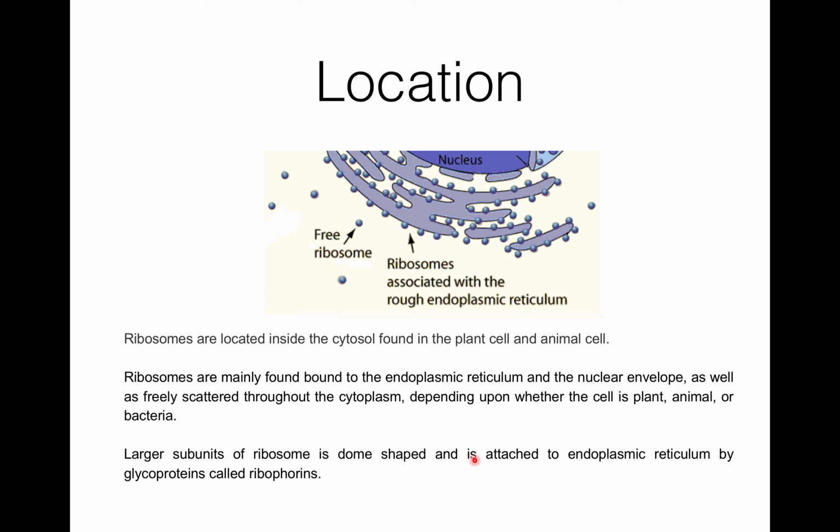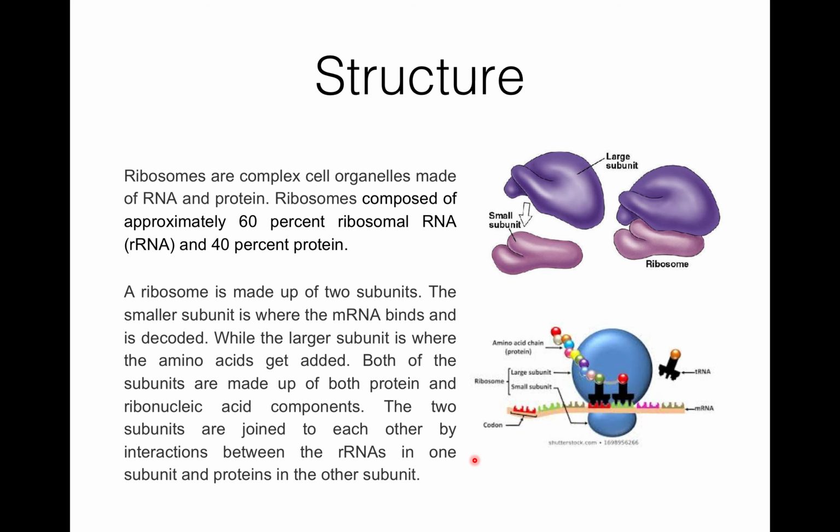Then location: these are located inside the cytosol and they are found in both plant cells and animal cells, and both prokaryotes and eukaryotes. Then structure: they are complex cell organelles made up of RNA and protein, composed of approximately 60% ribosomal RNA and 40% protein. And a ribosome has two units, one larger subunit and one smaller subunit.